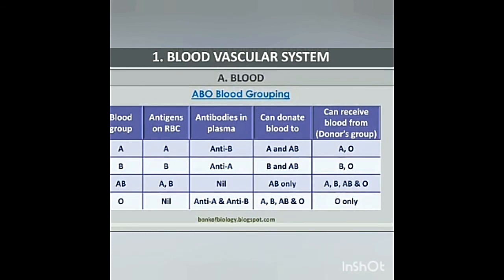A group individuals: antigen A is present on the surface of RBC and antibody B is present in the plasma. B group individuals: antigen B is present on the surface of RBC and antibody A is present in the plasma. AB group individuals: antigens A and B are present on the surface of RBC and both the antibodies are absent in the plasma. O group individuals: antigens A and B are absent on the surface of RBC. However, the plasma contains both the antibodies A and B.